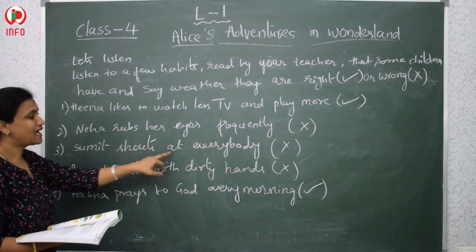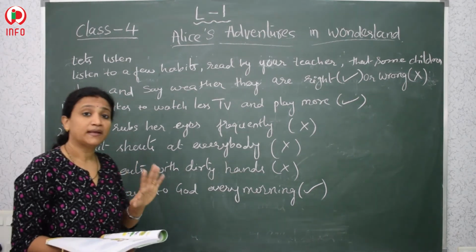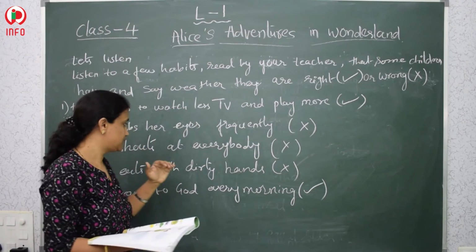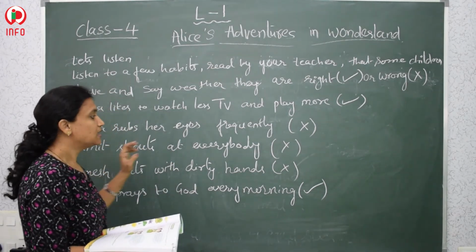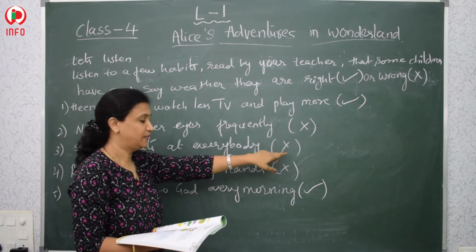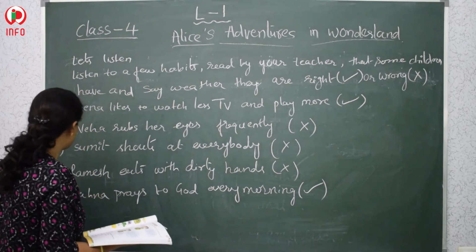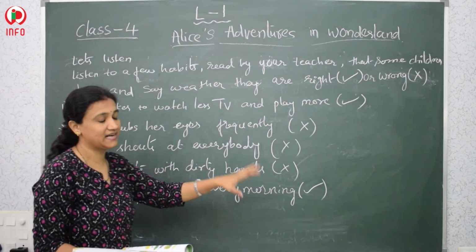Sumit shouts at everybody. Shouting is very bad. Okay. We should not raise our voice. So we should not talk in a loud voice. That is the reason this is not a good habit. Okay. Soft speaking is a good habit. So the fourth one is Ramesh eats with dirty hands.